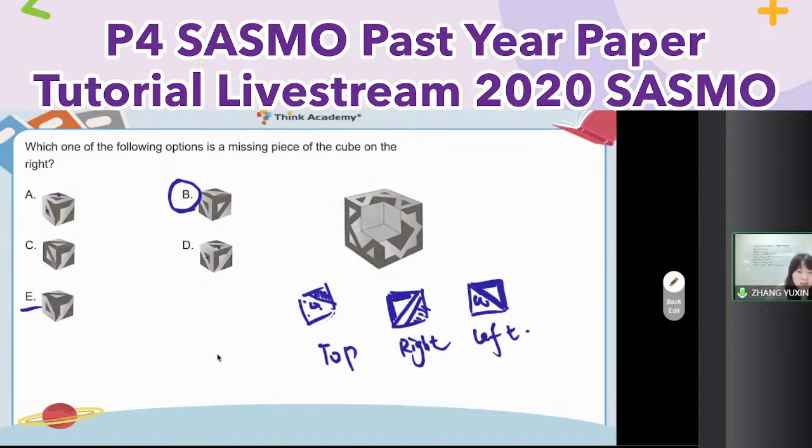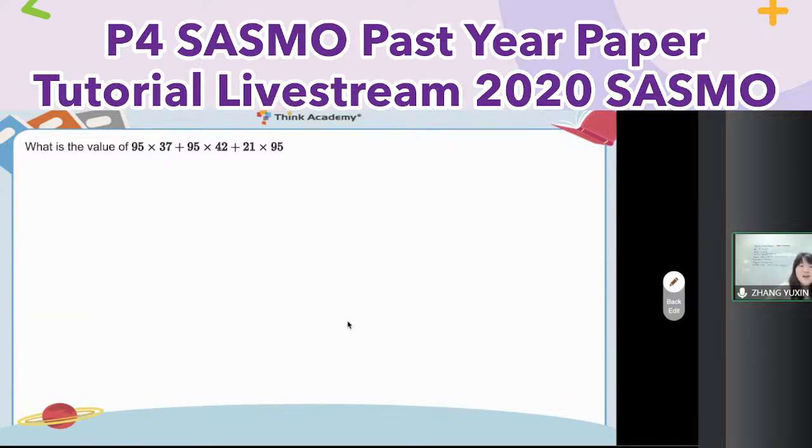Then for C, no one used this part. So only B and E left, right? B and E, they have the same faces. But you have to consider the relationship between the 3 pictures. Okay, so for the next one, finally, we go to SAQ questions. So what is one? Calculation.